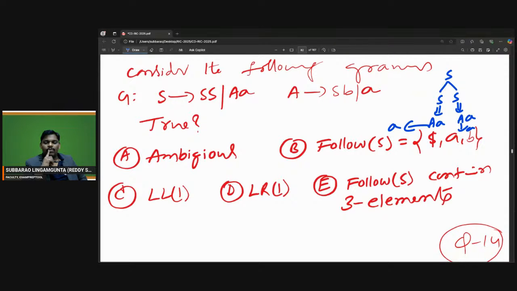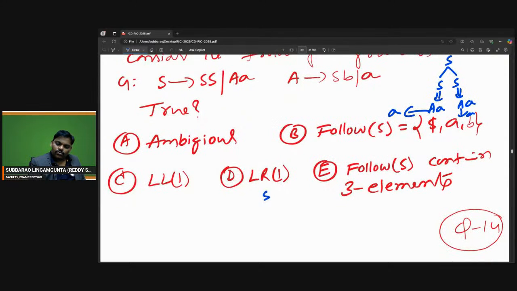Now the interesting story. I want 6 A's. Can you check here? S goes to SS. I can replace this S by SS, or I can replace that S by SS. I have two choices. One way is S goes to SS, this S replaced by SS. Every time S replaced by AA.